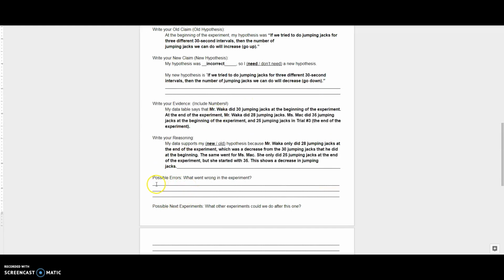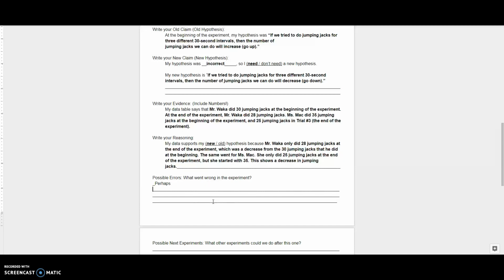Now, possible errors. What went wrong in the experiment? A lot of things can go wrong in experiments. This experiment, perhaps, Miss Mack did not eat breakfast in the morning, but Mr. Waka did. So that would mess with our data. So if Miss Mack did not eat breakfast, then maybe she wasn't as strong as she could have been.